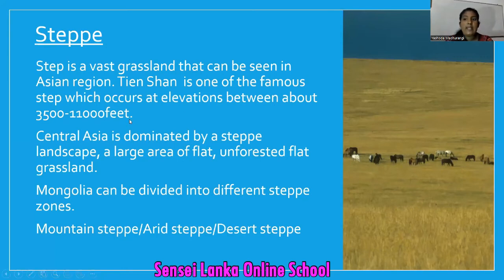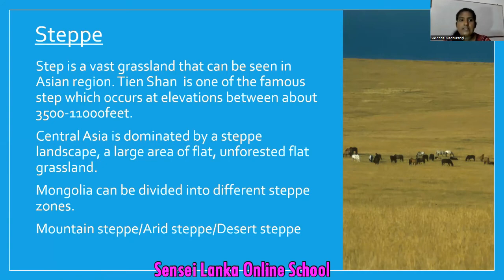Then next one, steppe. Earlier I showed you another map. Can you remember that green color area in the middle of the Asian continent? Steppes. Steppes are a kind of a grassland. Look at the picture given here. Look at my screen. There are some horses. Not only horses, there are many other animals. So the steppe is a grassland.